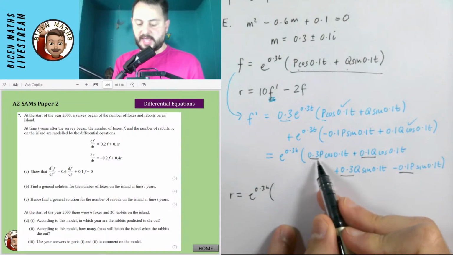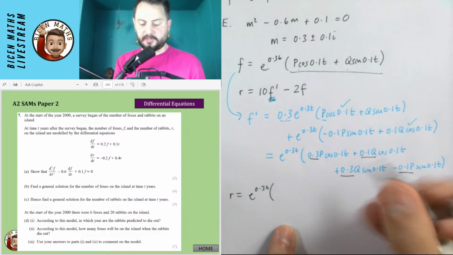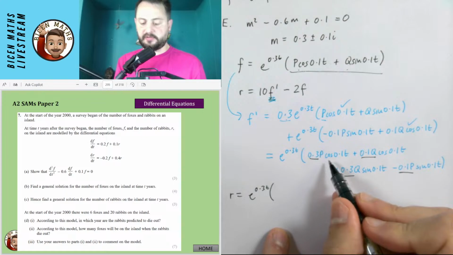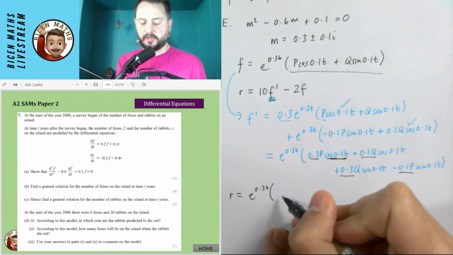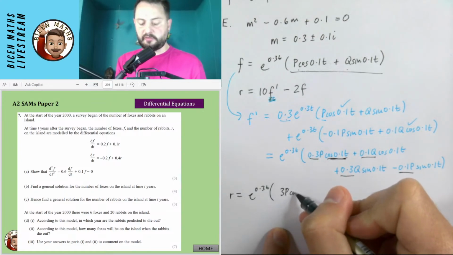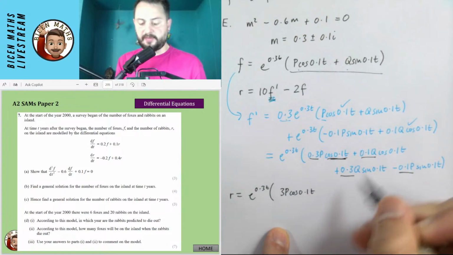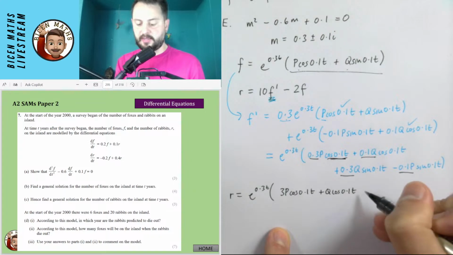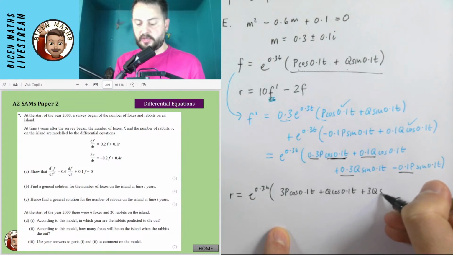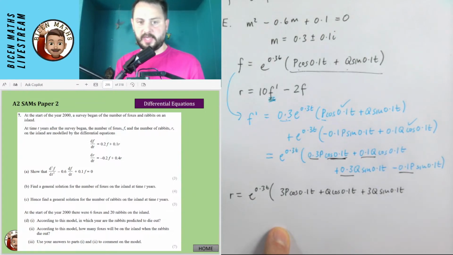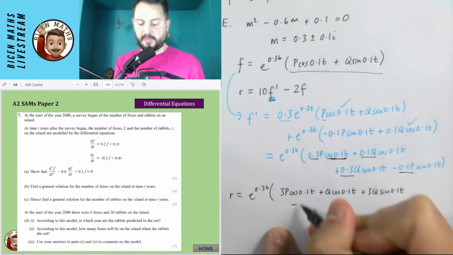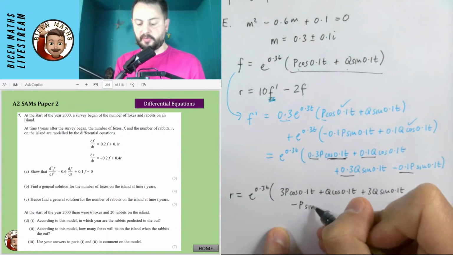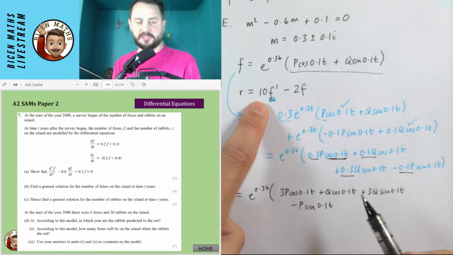So that's going to be a 3p. I could simplify this by writing these things quicker, but I'm not going to do it for today. So I'm going to get my 3p cos 0.1t, plus q cos 0.1t, plus 3q sine 0.1t, minus p sine 0.1t. So this is the 10f dash.